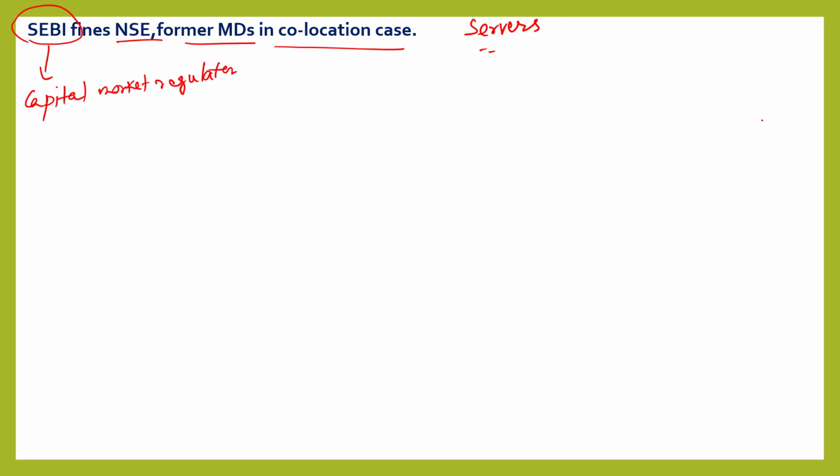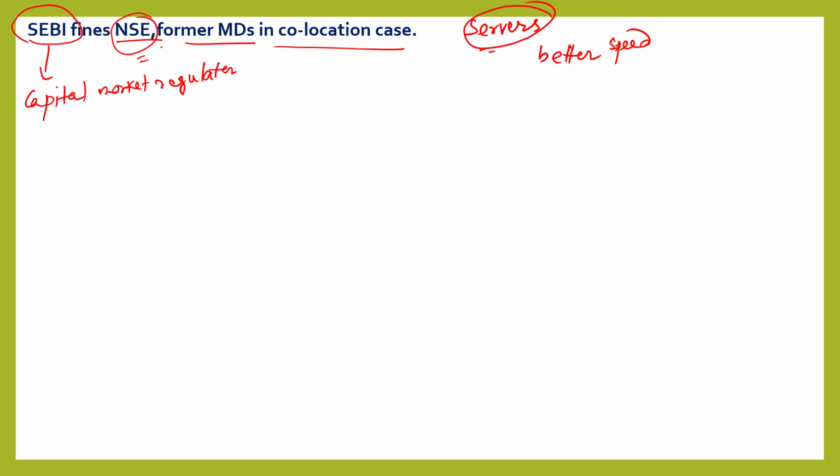If servers are nearby, transactions will be faster, and you can buy or sell stocks within a nanosecond.